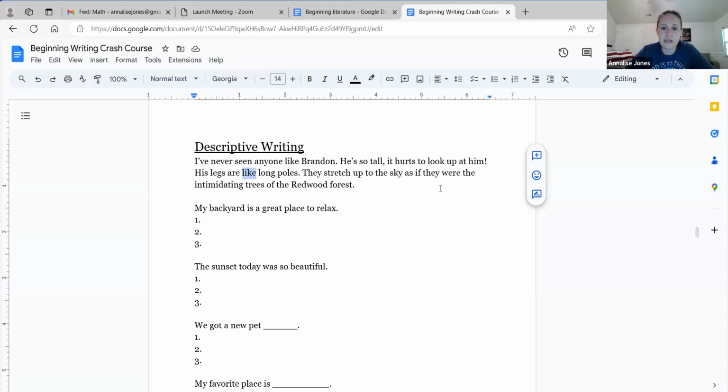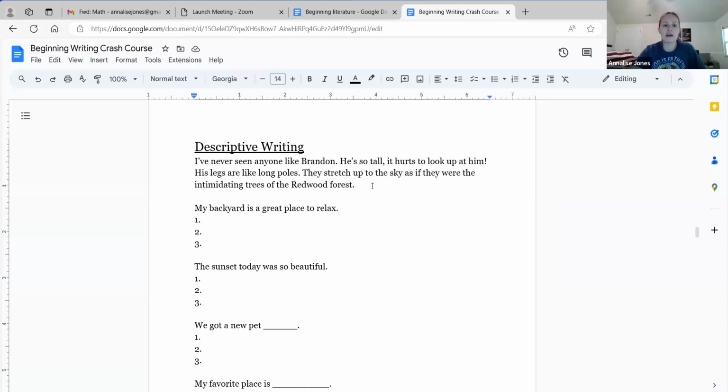They stretch up to the sky as if they were the intimidating trees of the redwood forest. This is another way to make a simile. So a simile has the words like or as. They're stretching, and again, that's kind of like a hyperbole, like they're not literally stretching, right? They're just legs, but I have this creative way to describe the legs. So I'm comparing the legs to long poles, and then I'm comparing them to the trees of the redwood forest.